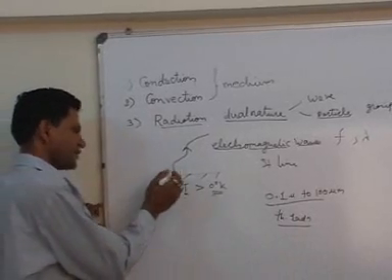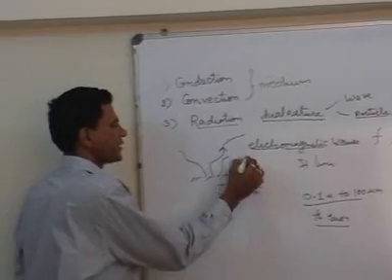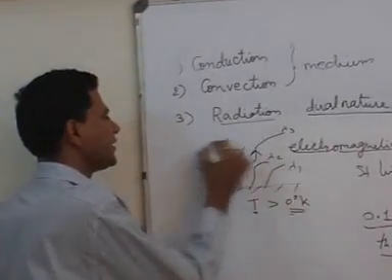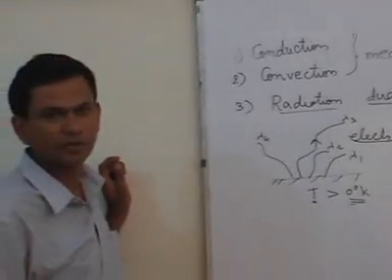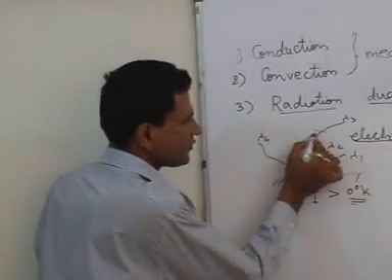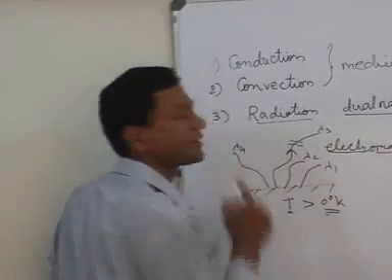Suppose we have a surface, this surface may emit electromagnetic waves of wavelength lambda 1, lambda 2, lambda 3, lambda 4. So at a number of wavelengths electromagnetic waves are coming out. But the wave which has a wavelength between this range is called thermal radiation.